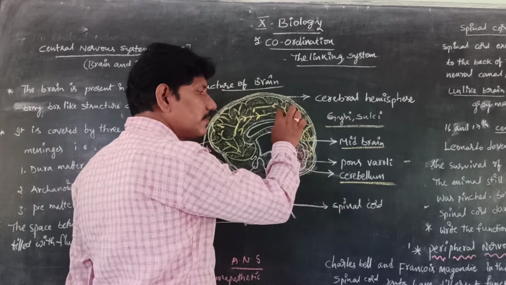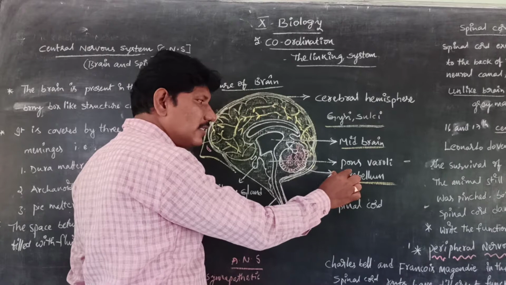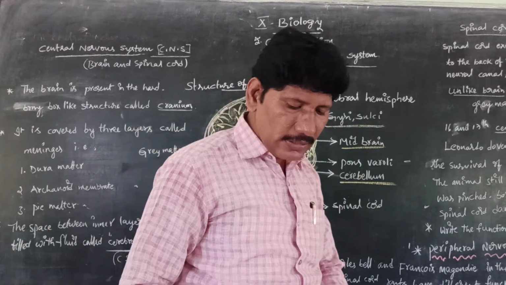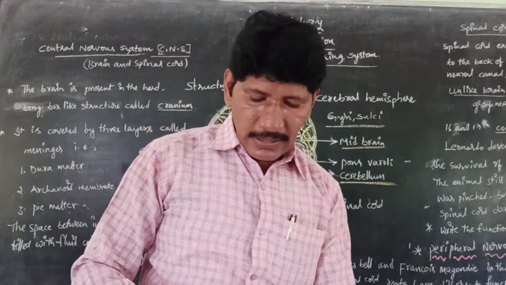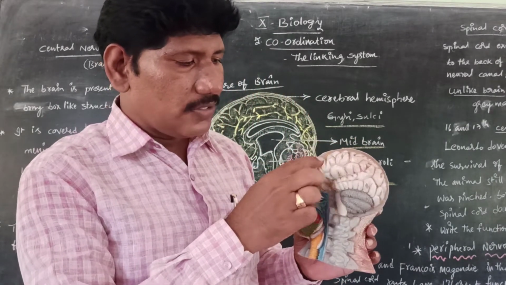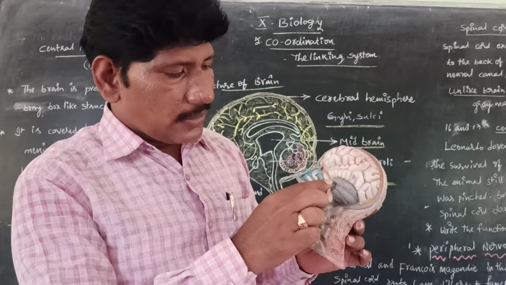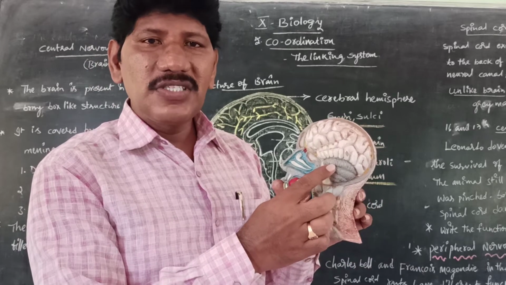It is the forebrain. The cerebellum is the hindbrain, the back side part, called the small brain. So this is called the cerebellum. See, in our human brain model, this is called the forebrain. This is the gyri and sulci. This is called the cerebellum.